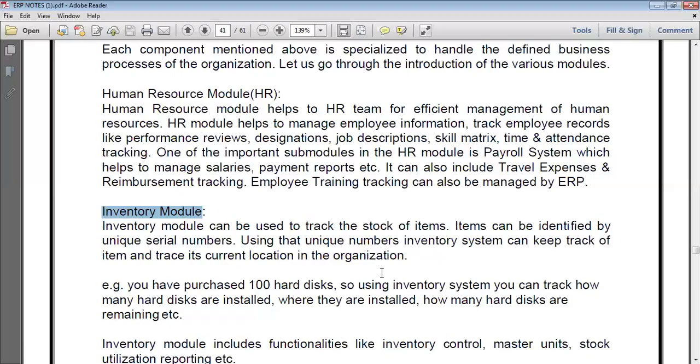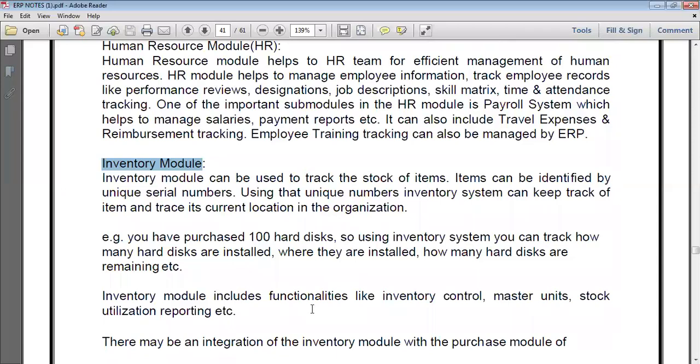For example, you have purchased 100 hard disks. Using the inventory system, you can track how many hard disks are installed, where they are installed, how many hard disks are remaining, etc. So that is how you find out these things.